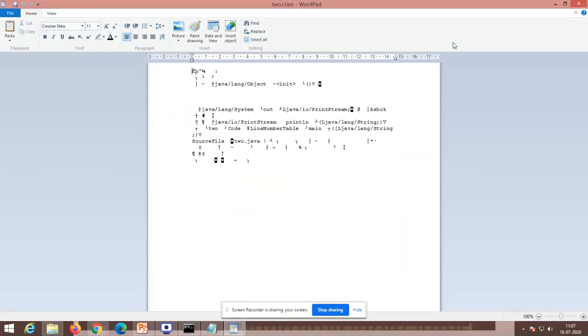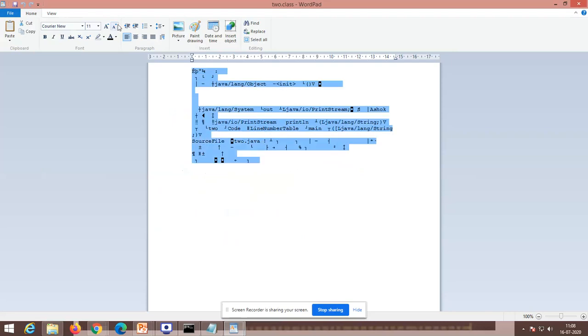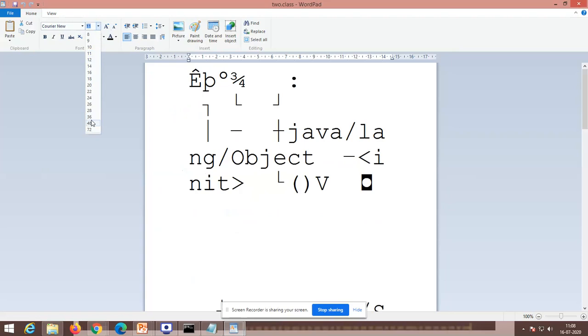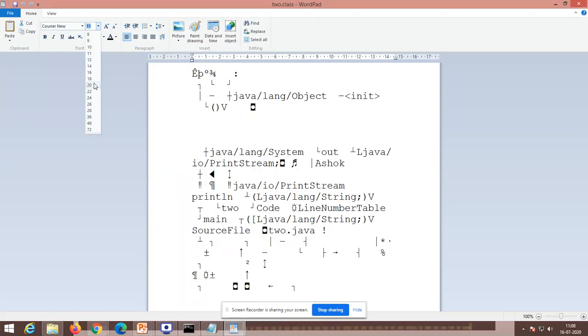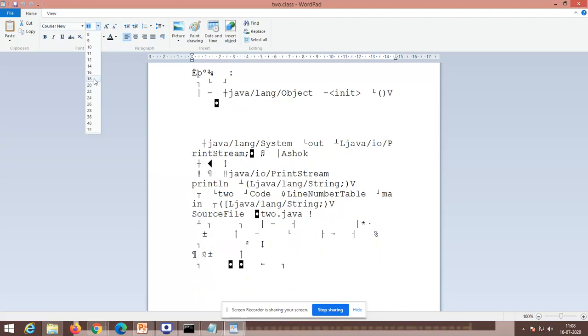See, this is bytecode. The corresponding thing for 2.java is available like this. Most of it you will not be able to read. This is available in your class file. This is what bytecode is.